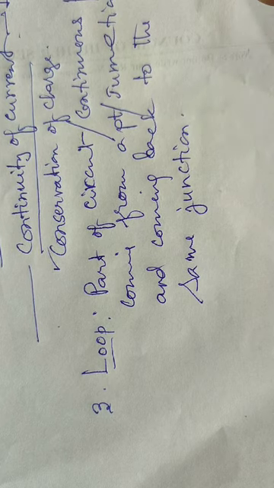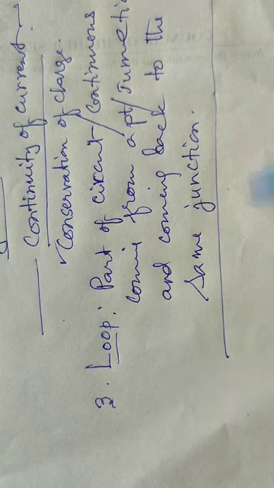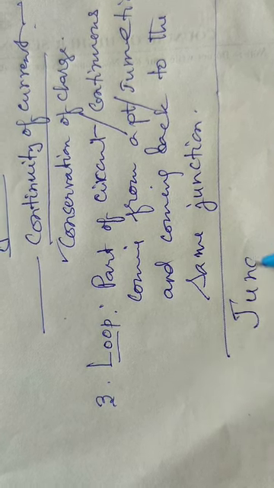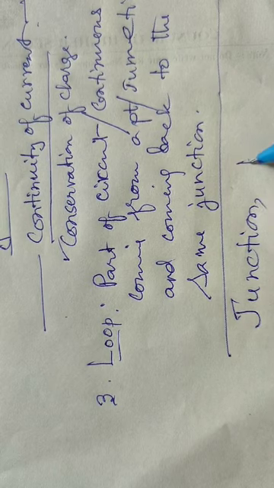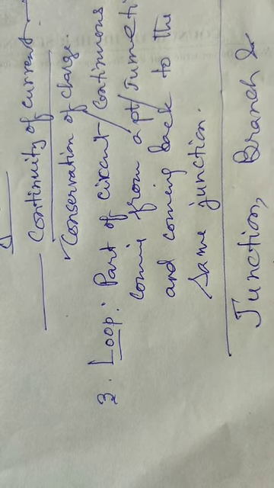So we have to know these three terms: junction, branch, and loop of the circuit.